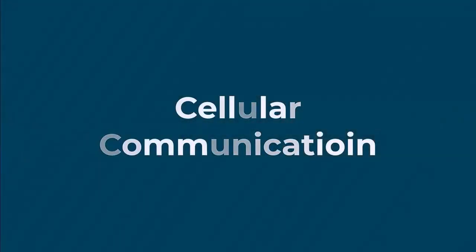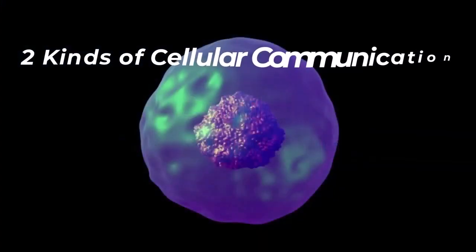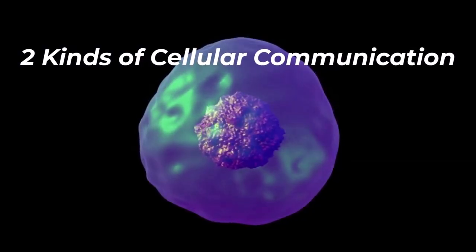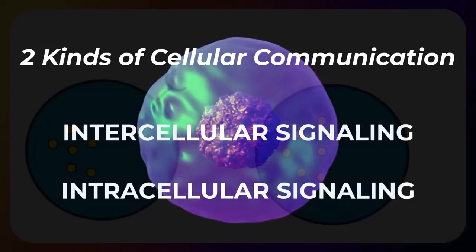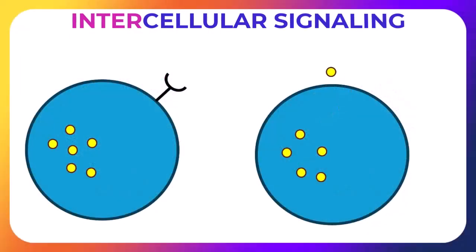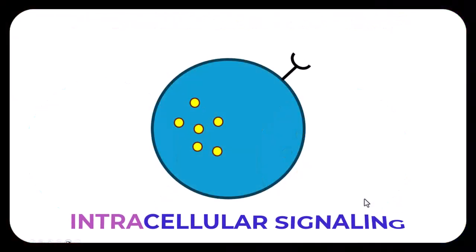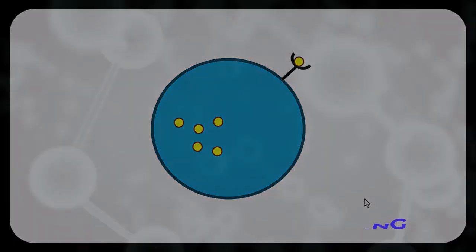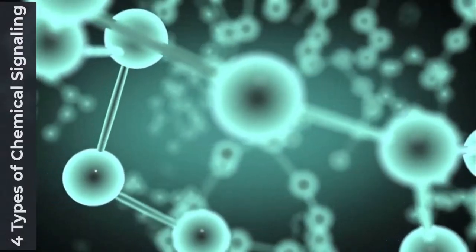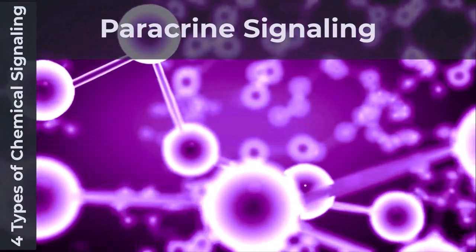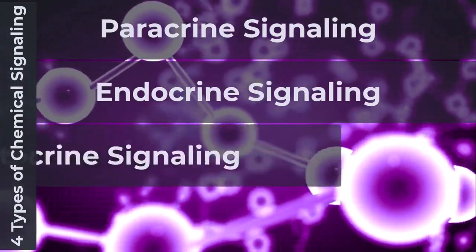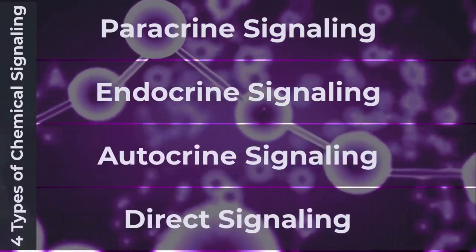Cell communication. There are two kinds of communication in the world of living cells: intercellular signaling and intracellular signaling. Intercellular signaling is communication that occurs between different cells. Intracellular signaling is communication within the same cell. There are four categories of chemical signaling found in multicellular organisms: paracrine signaling, endocrine signaling, autocrine signaling, and direct signaling